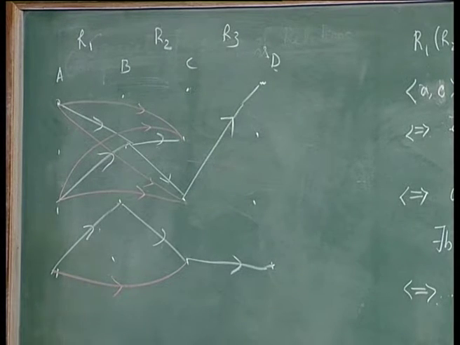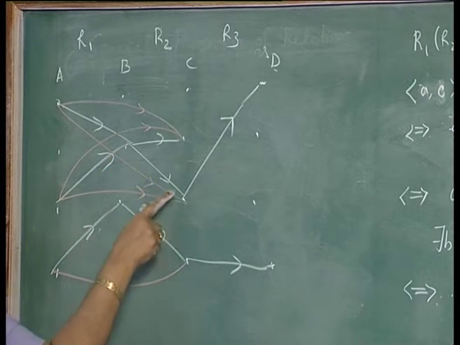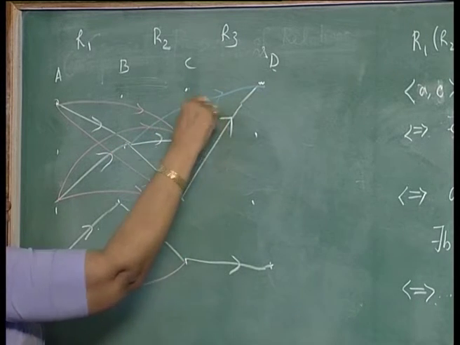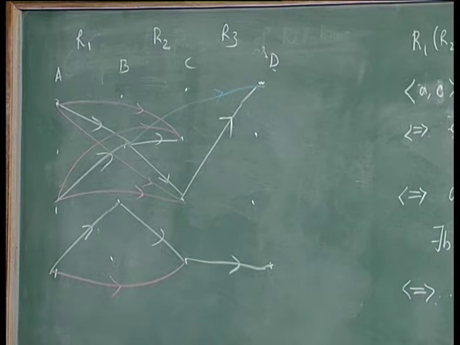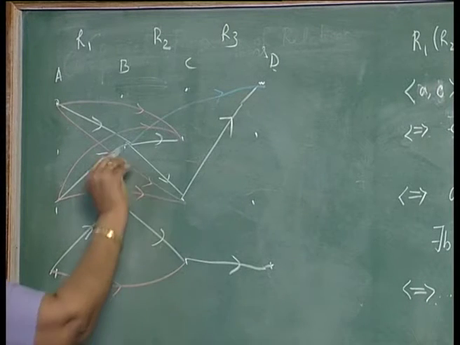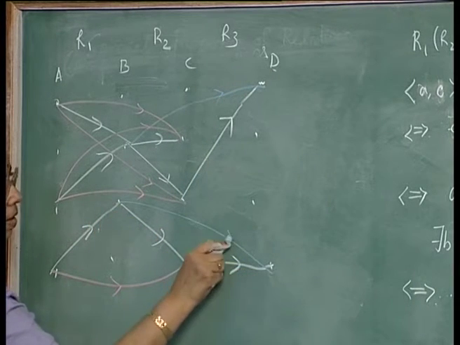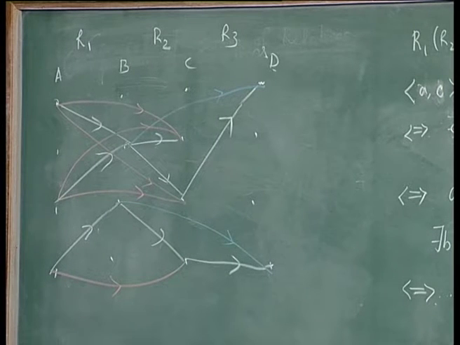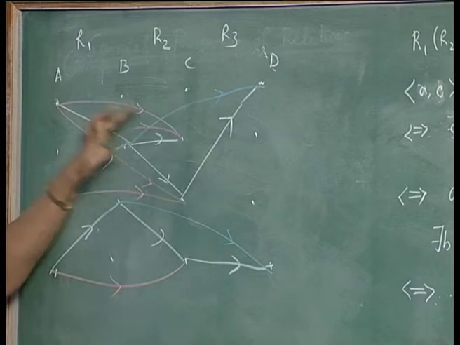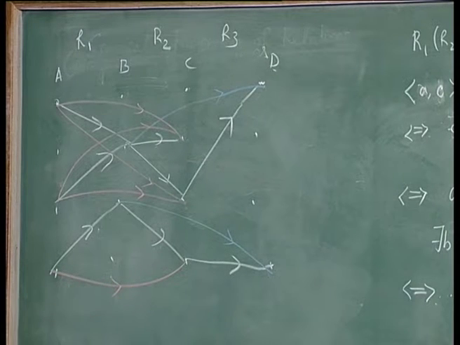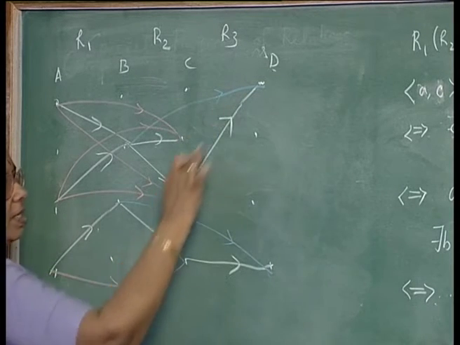What about R2 R3? If you have from here to here and here to here, R2 R3 will have an arc like this. It will also have an arc like this. Now, R1 R2 has 1, 2, 3, 4, 5 arcs. R3 has 2 arcs like this.